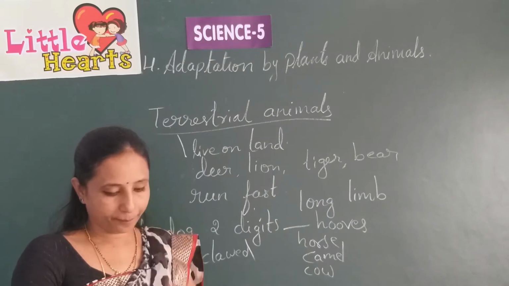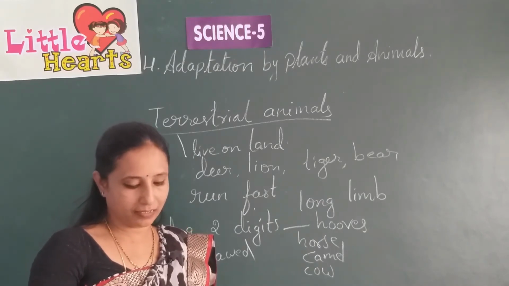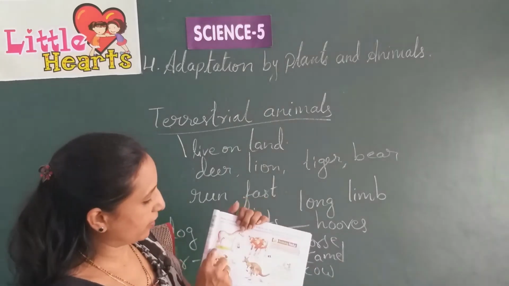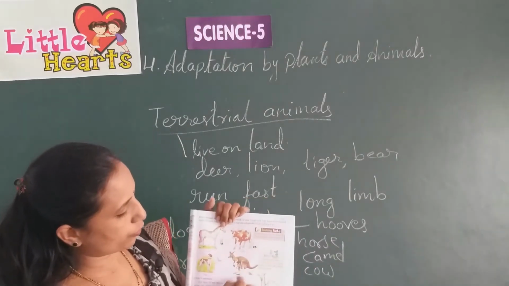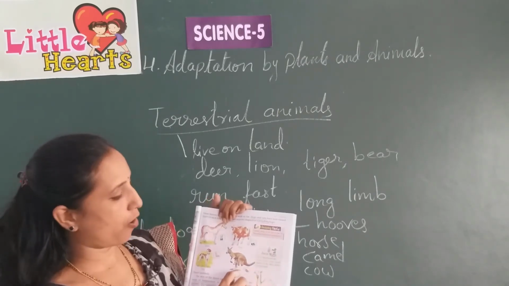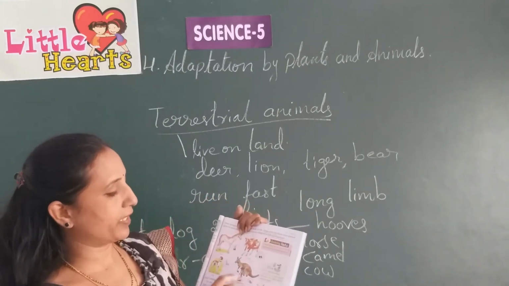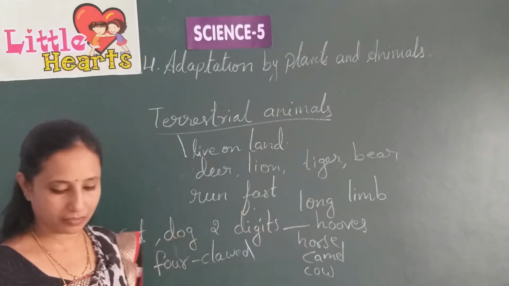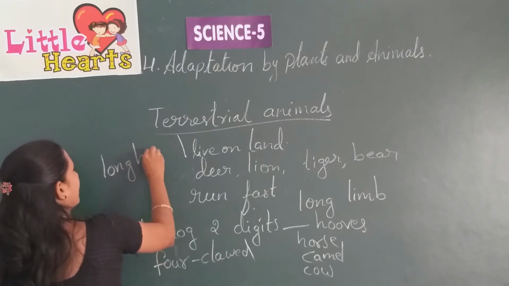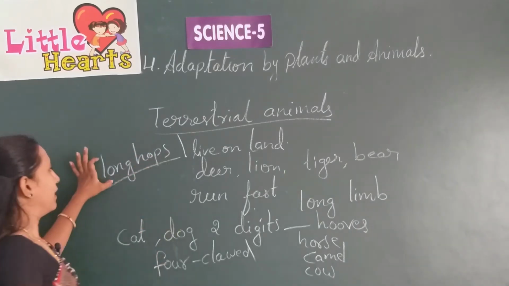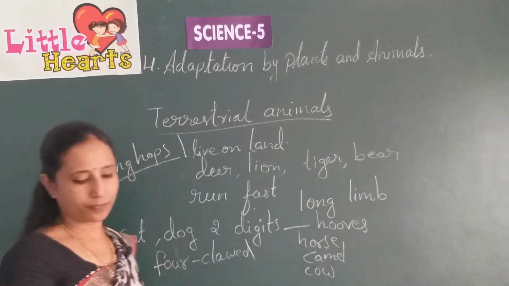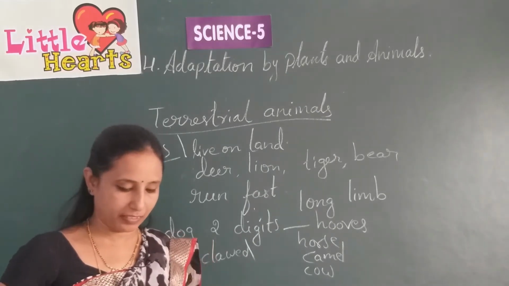Yes, okay. So you can see the pictures which are given in your textbook, page number 39. Here are 2 hooves, and here the kangaroo has long hind legs and can take long jumps or long hops. This adaptation is different from other animals. Yes. Next we are going to learn about desert animals.